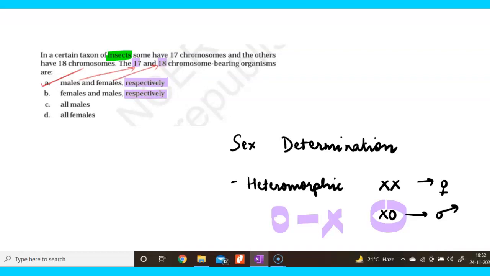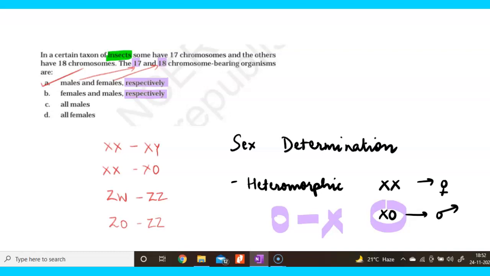So please go back and learn all the examples of sex determination that are there. It is important to know that in human beings and Drosophila, we have the same type of sex determination, which is XX and XY. XX and XO, I have already stated, this is present in the insects. ZW and ZZ, it is present in the case of birds, whereas ZO and ZZ, it is present in the butterfly and the moths.